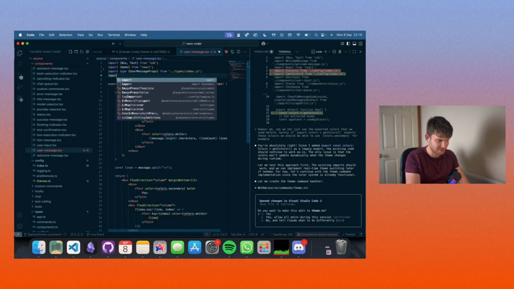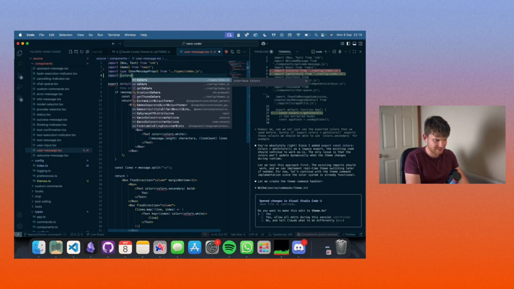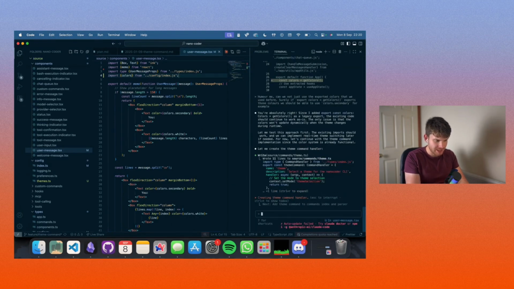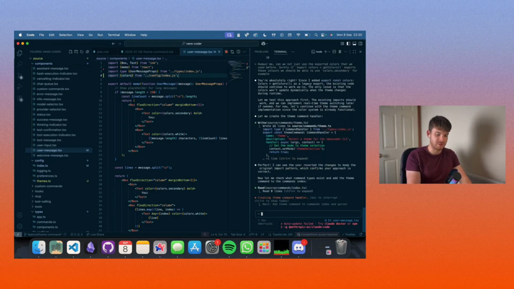And I'm going to import colors again. So this is where, again, you must absolutely be able to just step in here. The TypeScript linter is happy with this, so I'm assuming it's going to be okay. Again, it just got itself a little bit confused there, and I can't stress enough how much you have to be able to step in to take control of it when it does this.